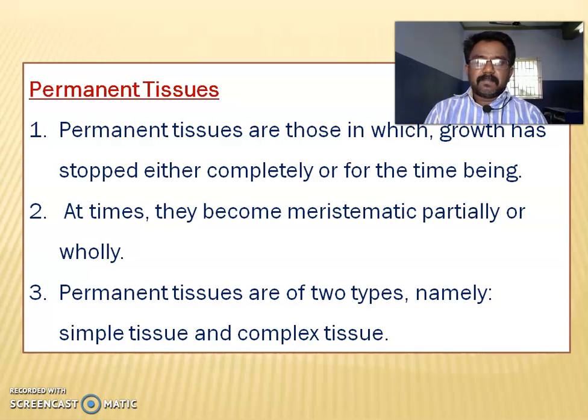See, permanent tissue. Permanent tissues are those in which growth has stopped either completely or for the time being. At times, they become meristematic partially or fully. Permanent tissues are of two types: simple tissue and complex tissue.